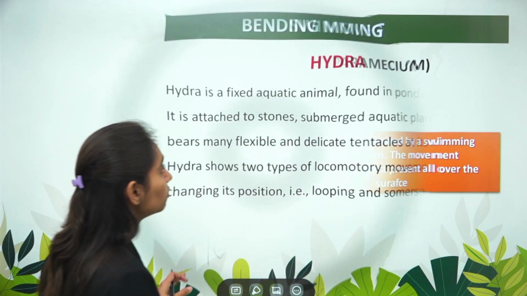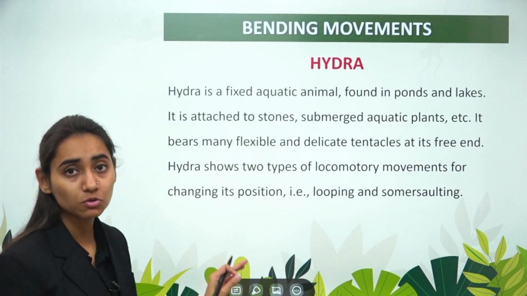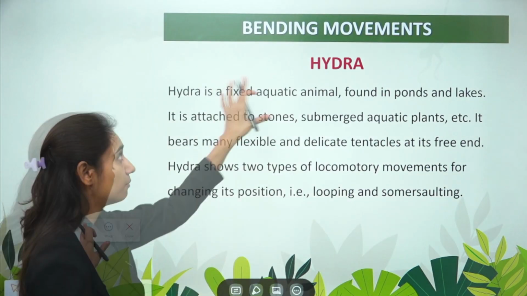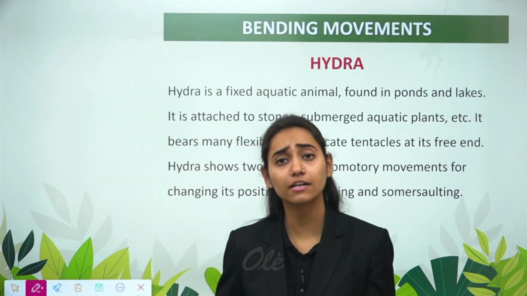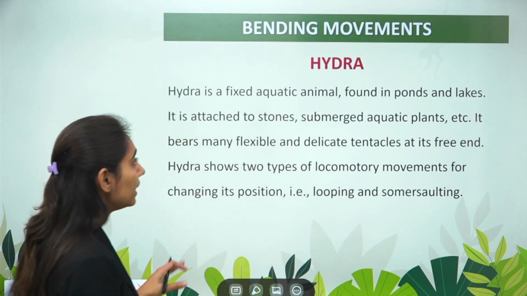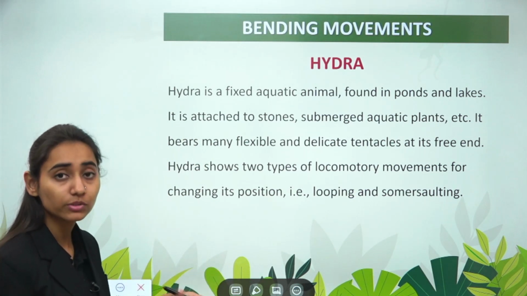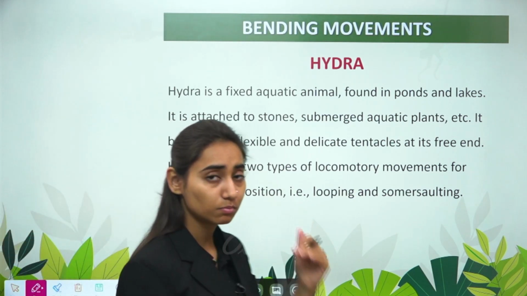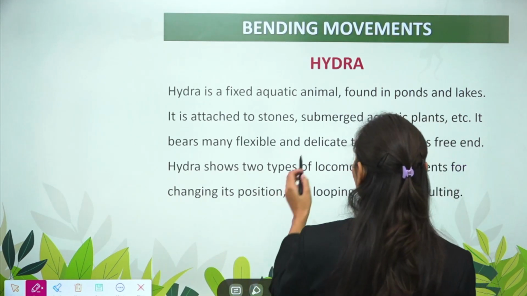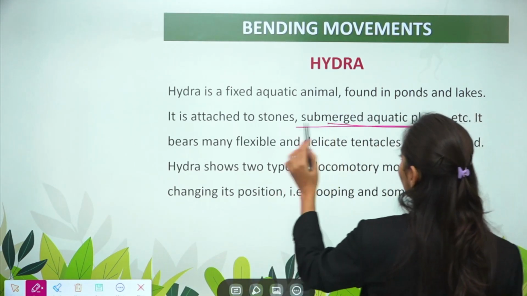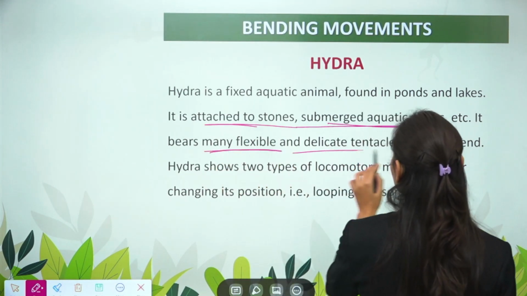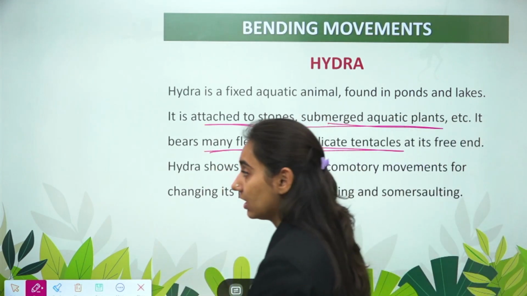Then after the swing movement comes the bending movement. Now these bending movements are seen in the hydra only. By the name bending, you must know that it is molding the shape. So this type of movement is shown in hydra. Hydra is an aquatic animal found in ponds and lakes, mostly near the stones. It is attached to the stone, submerged aquatic plants, etc. It has many flexible and delicate tentacles at its free end.